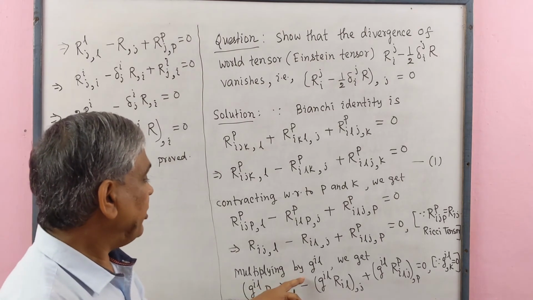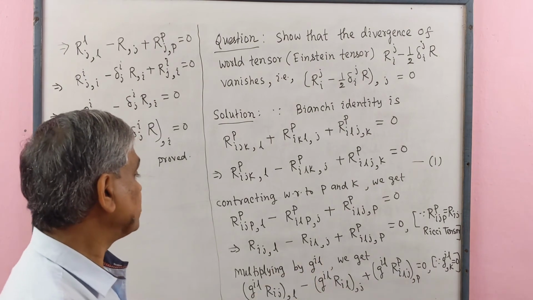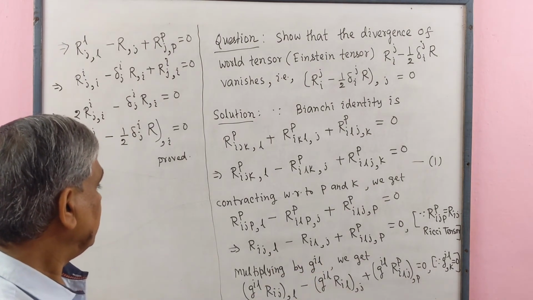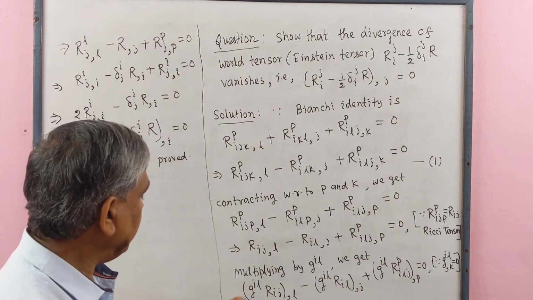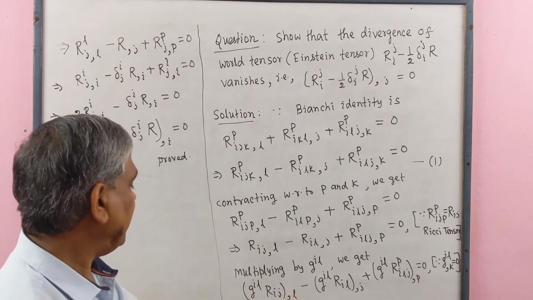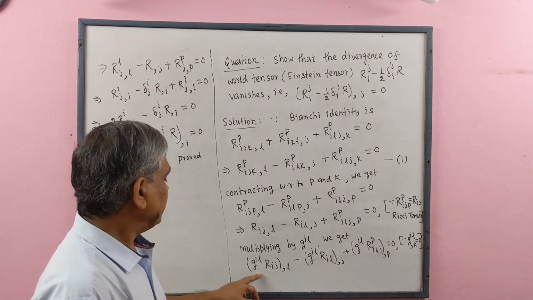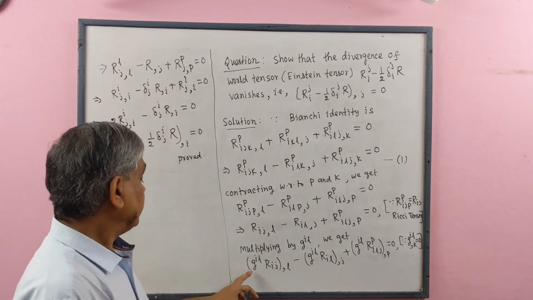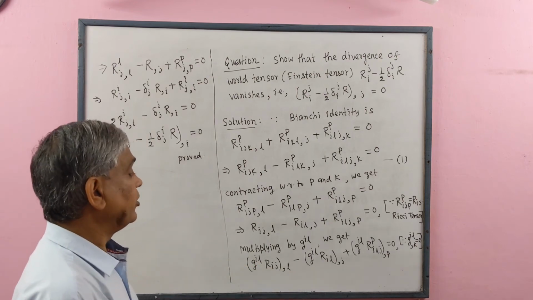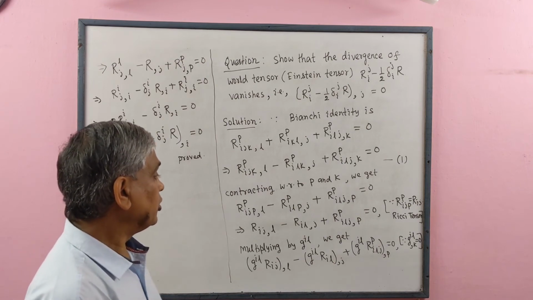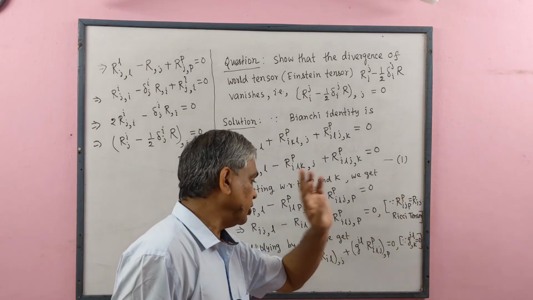Now multiplying by the conjugate tensor g^{il} on both sides, we get, here we may write g^{il} under the bracket and comma L. Here due to this we get an extra term, the covariant derivative of g^{il} with respect to x^l, but by Ricci's theorem we know that the covariant derivative of g^{il} with respect to x^k is equal to 0.